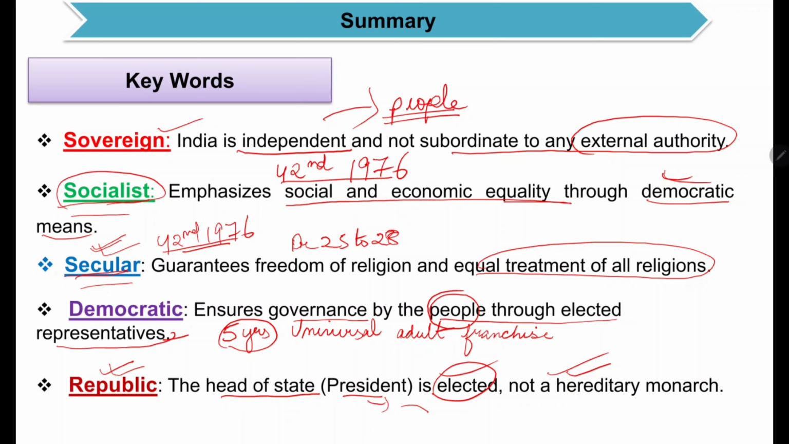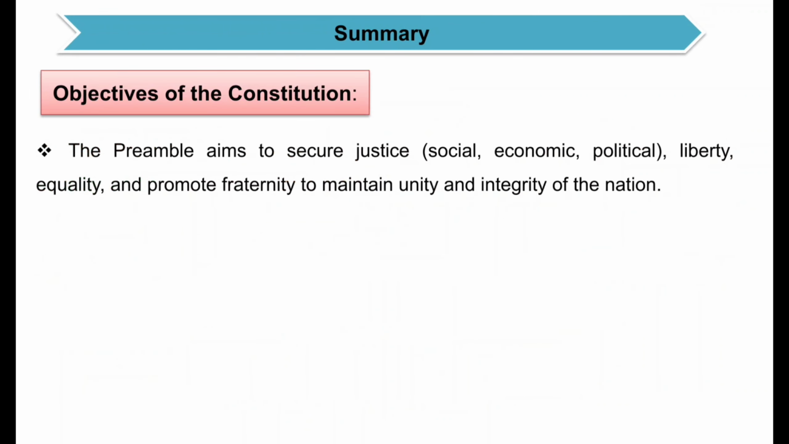Next, let us see the next part of the text, that is the objectives of the constitution. The preamble aims to secure justice, that is social, economic and political. So this is the first and foremost objective, to secure justice for the people of India, so that they will be able to develop their personality.